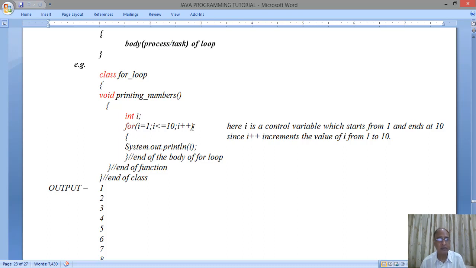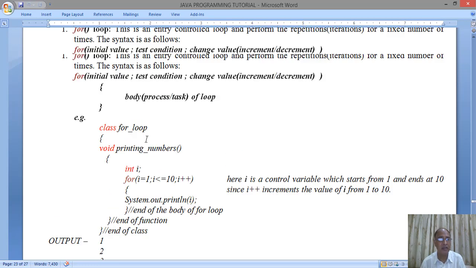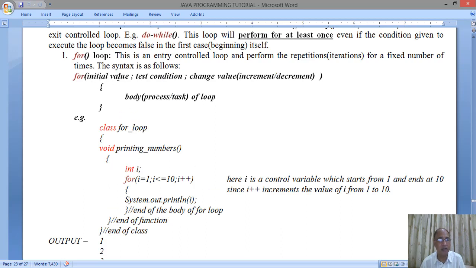Then we have braces. In braces we have i is equal to 1, which is called initialization, called the initial value, as we have mentioned here in the syntax, initial value. Then i less than equal to 10, which is the test condition, and i plus plus is the change value which is incrementing, which is called the step value. Step means step 1 by 1, because we are incrementing 1 by 1. i plus plus means incrementing the value of i by 1. So here i is a control variable which starts from 1 and ends at 10.